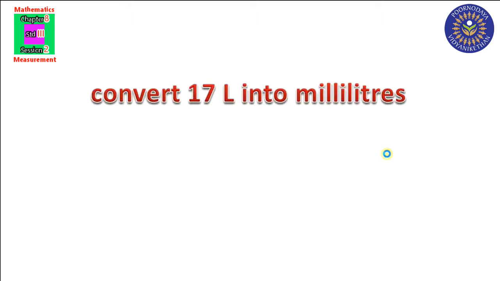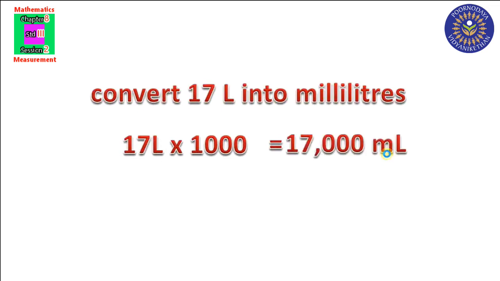Tell me, how can we convert? Yes, we know 1 liter is equal to 1000 milliliters. So what we will do here? Multiply this 17 by 1000. 17 liter into 1000 is equal to 17,000 milliliter. 17 liter is equal to 17,000 milliliter.